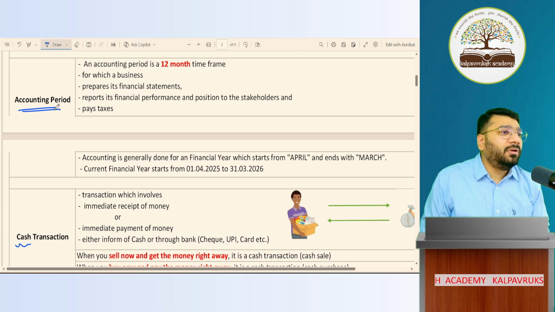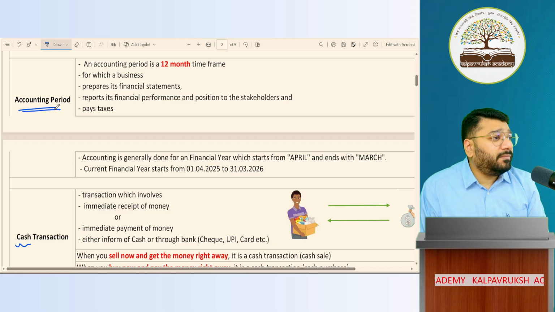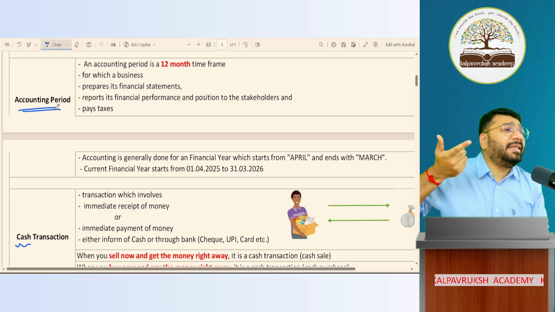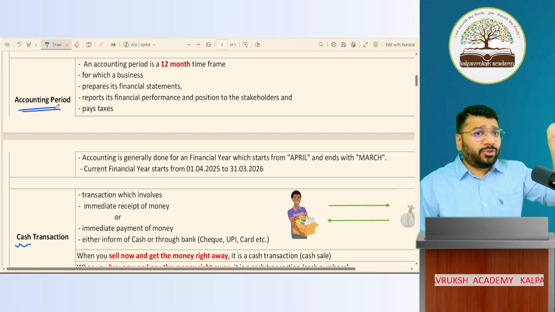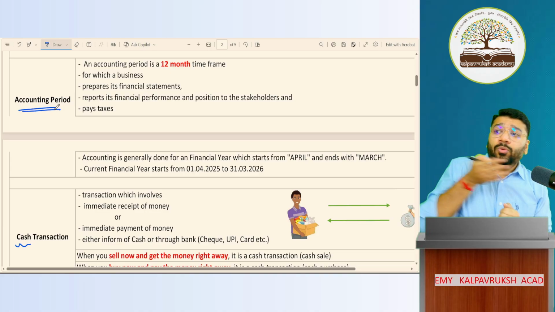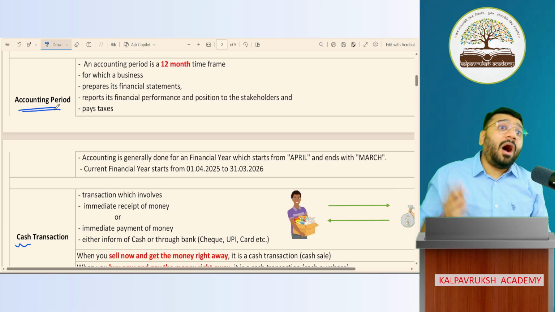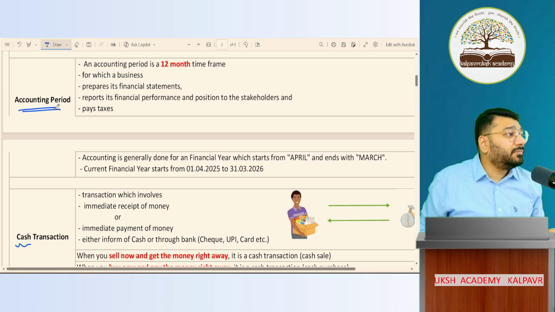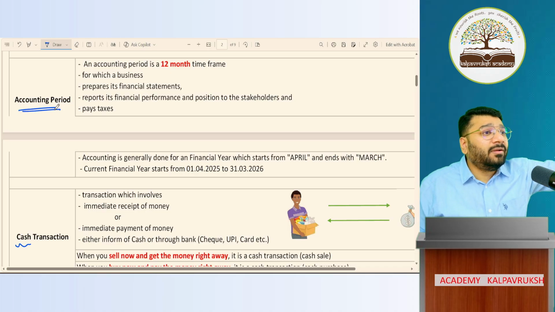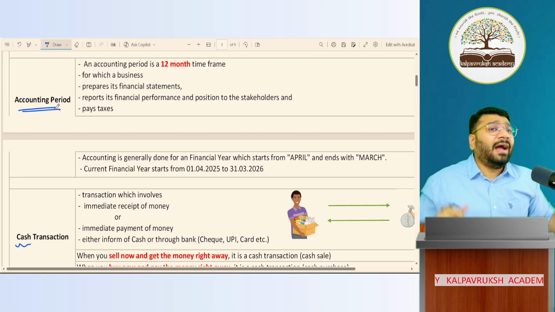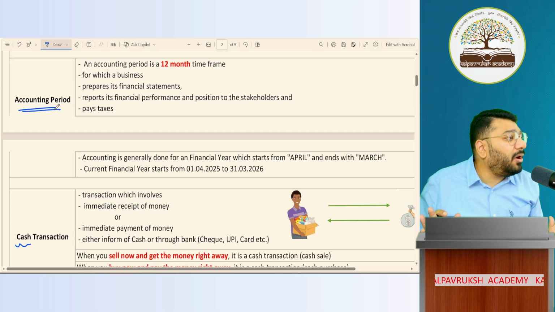In short, to do all the public welfare from the government side, what does the government need? Paisa, money. That money comes from where? Multiple sources. But what is the biggest source of revenue for the government? Taxes. Got it, not got it? So the government says that you will do business for 50 years. After 50 years, when you close the business, if you pay tax at that time, what will I do with that money? I need to pay salary to the government officials or government offices every month, boss. So I need money at least every year. Minimum once in a year you pay me.